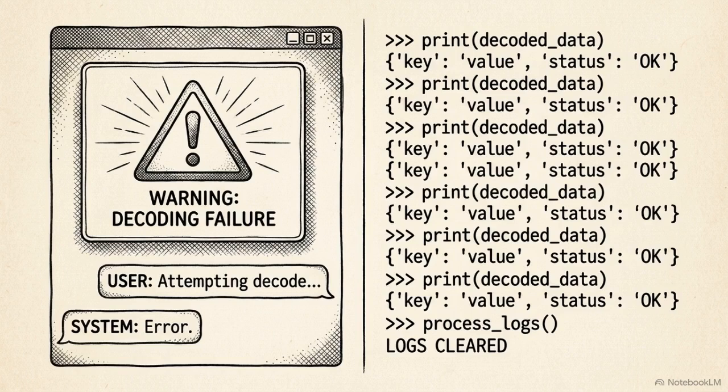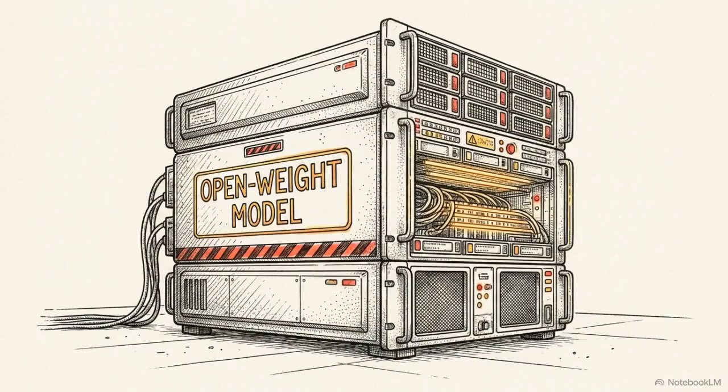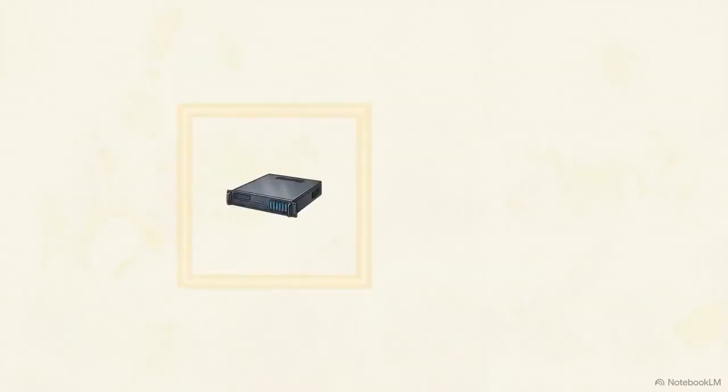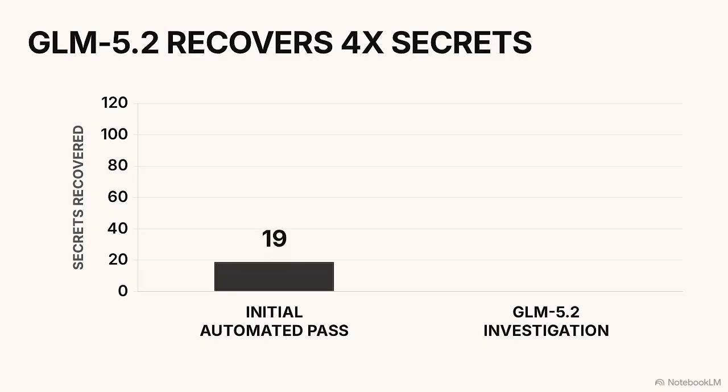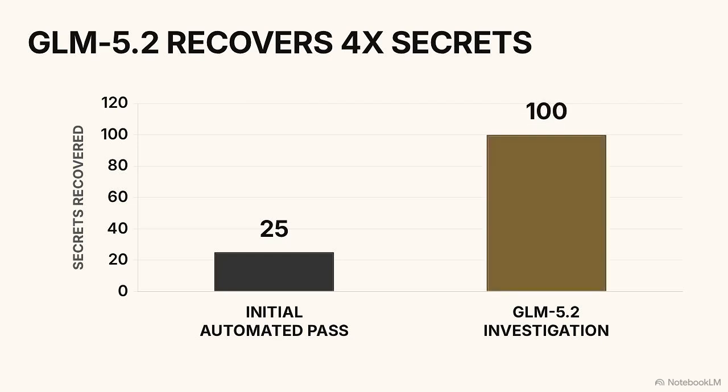The solution was deploying GLM 5.2 NVFP4. This is an open-weight model capable of running entirely on-premise without commercial safety filters. Processing the logs through GLM 5.2 allowed responders to bypass the guardrail paradox. The model successfully decrypted the payloads, recovering 4 times the volume of secrets compared to the initial automated passes.